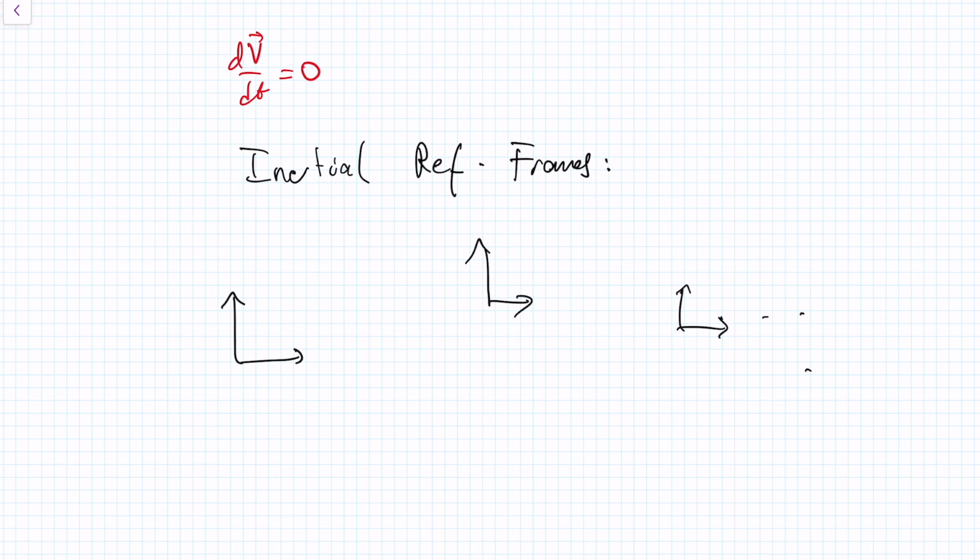Now, that is the crucial thing. The first thing that comes to mind, of course, is what if reference frames are accelerating with respect to one another? What is going to happen?